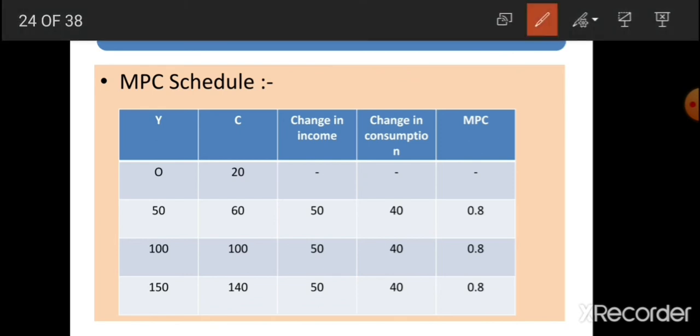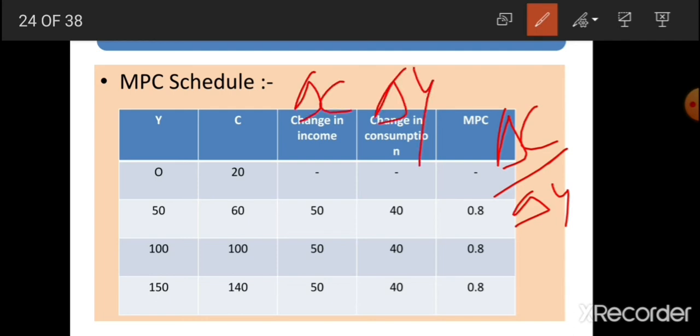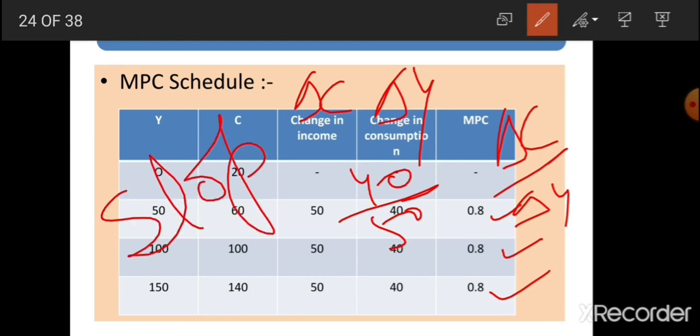What is MPC? MPC means delta C by delta Y. Change in consumption, change in income. So this is 40 by 50. This is 0.8, again 0.8, again 0.8. So what we can conclude is that marginal propensity to consume is constant. One more thing you must keep in your mind. MPC refers to the slope of the C line, because it is the ratio between change in consumption and change in income. That's why MPC is the slope of the C line, that is the consumption line.